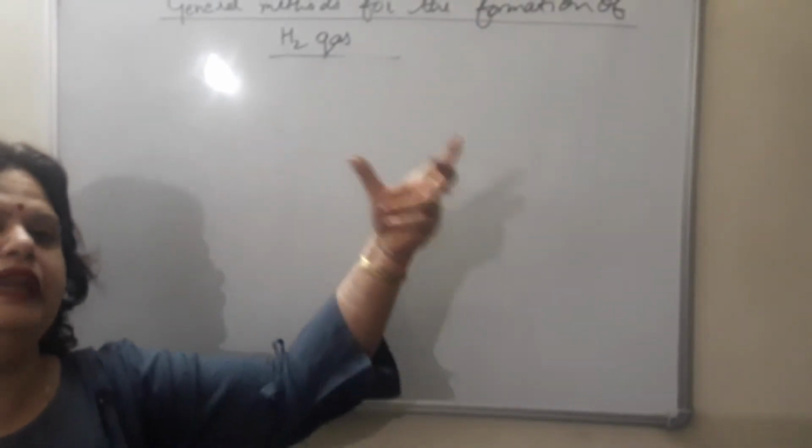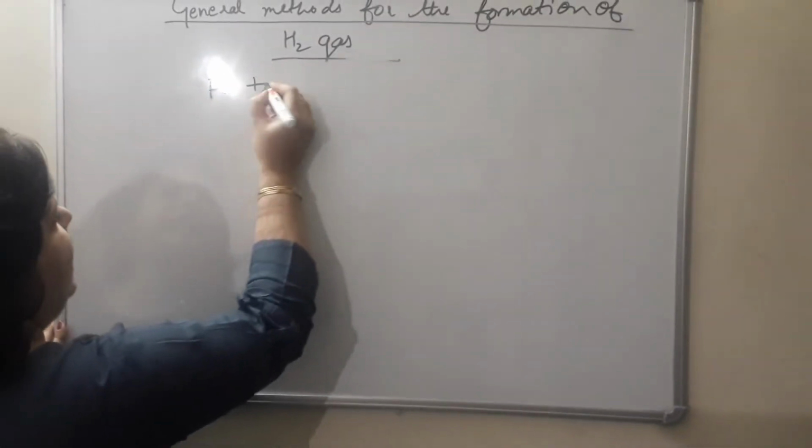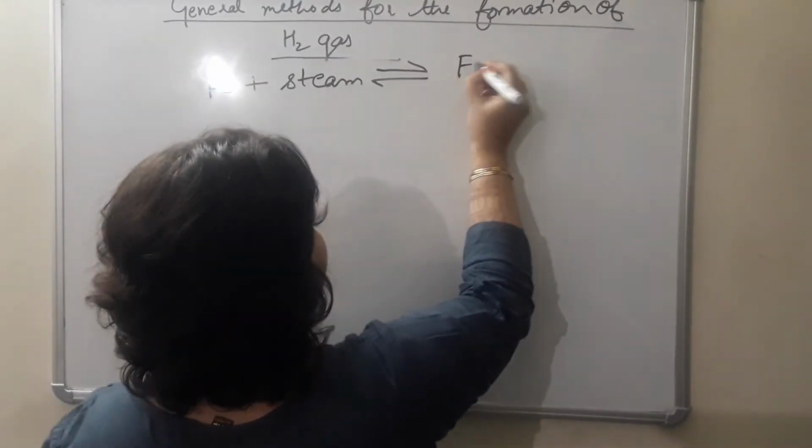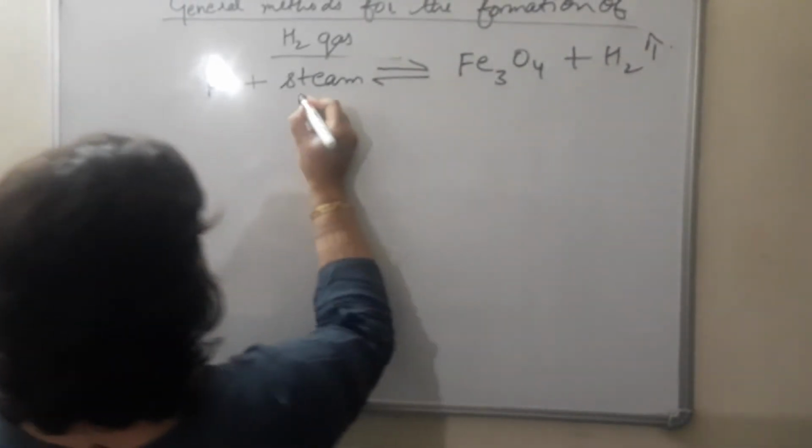What we are discussing is the general methods for the preparation of hydrogen gas. In the general method, first we are doing reactions of different types of metal, highly reactive and moderately reactive, with different forms of water: cold water, boiling water, steam. For example, next you can take this: iron reacts with steam. Here you have to put this sign, it is a reversible reaction, and it will give Fe3O4 plus H2. This is a very important reaction. This is Fe3O4, which we call triiron tetraoxide.